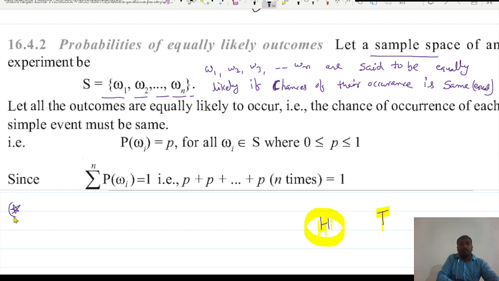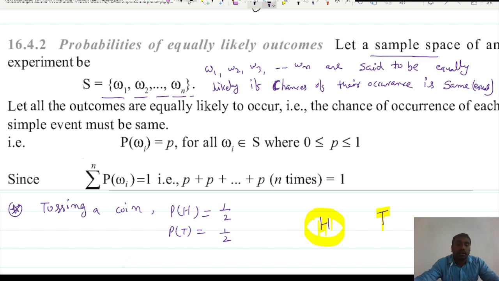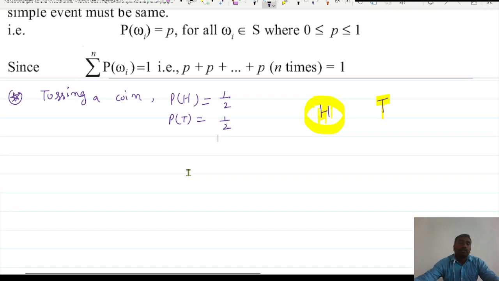So if you find the individual probability, for example, whenever tossing a coin, what is the probability that head comes, or what is the probability that tail comes? Both are equal, half, right? Similarly, let us suppose we take the example of throwing a die.